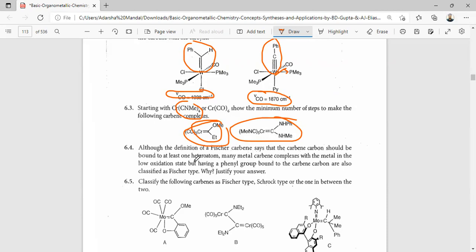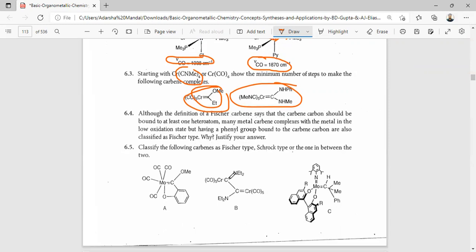Next one: although the definition of the Fischer carbene says that the carbene carbon should be bound to at least one heteroatom, many metal carbene complexes with the metal in a low oxidation state have a phenyl group bound to the carbon also. Justify your answer. The reason is that the electrons of the phenyl group can delocalize on the system, similar to the lone pair of the heteroatom. So that's why the phenyl group attached to the carbene is considered as a Fischer carbene.